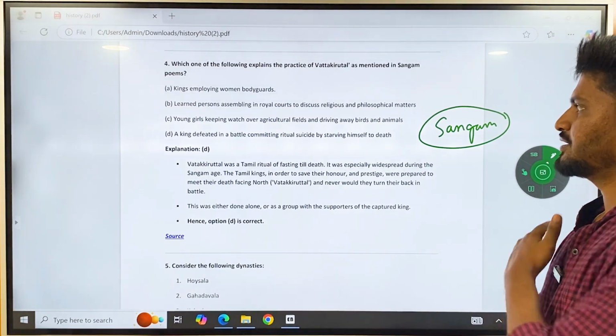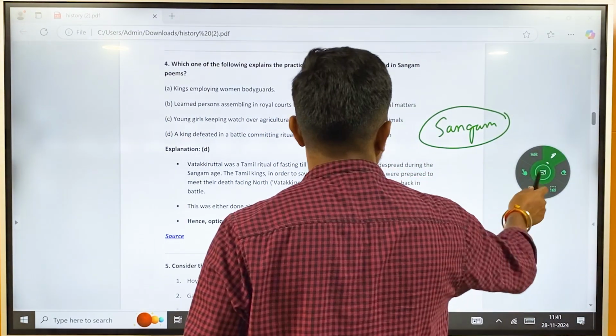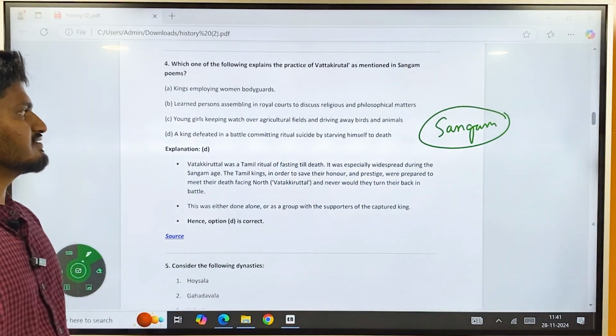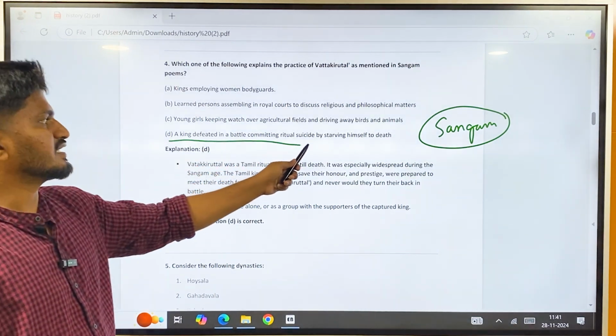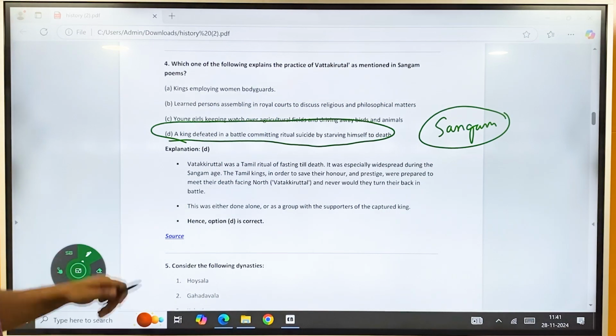Which one of the following explains the practice of Vattu Kiruttal as mentioned in Sangam poems? A. Kings employing women bodyguards. B. Learned persons assembling in royal courts to discuss religious and philosophical matters. C. Young girls keeping watch over agricultural fields and driving away birds and animals. D. A king defeated in battle committing ritual suicide by starving himself to death. So the correct answer is D.